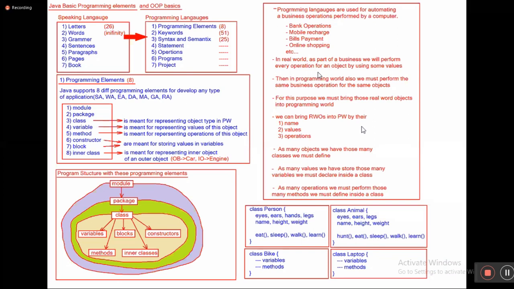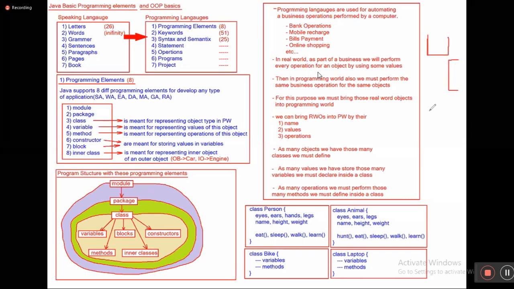For example, take a bank account application: deposit counters will be arranged at one place, withdraw counters at one place, home loan things at one place, personal loan things at one place, vehicle loans at one place.